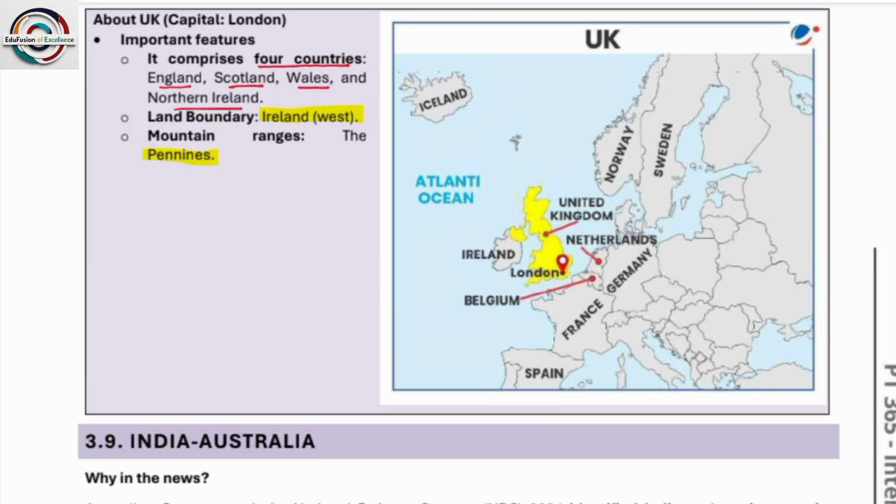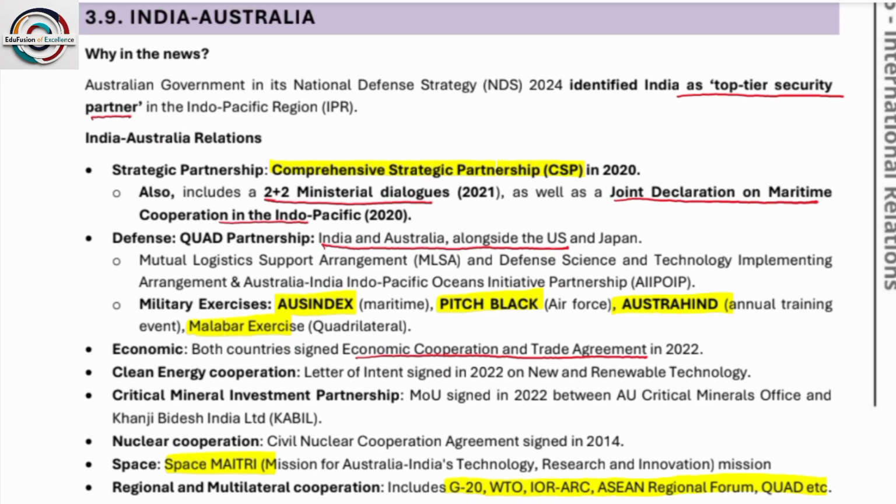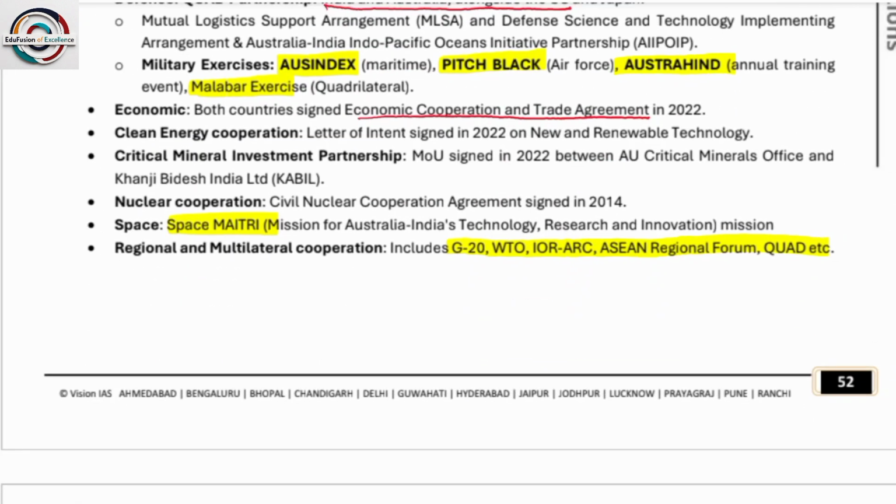Next, about the UK. It comprises 4 countries: England, Scotland, Wales and Northern Ireland. For the land boundary, there is Ireland to the west, and mountain ranges like the Pennines. Okay. India-Australia, there is also Australia identifying India as a top tier security partner. So next, strategic partnership like the Comprehensive Strategic Partnership. There is a joint declaration on Indo-Pacific maritime cooperation. There is a 2+2 ministerial dialogue that also takes place. Some of the military exercises like AUSINDEX, the Australia-India exercise, Pitch Black, Ex Astra Hind and Malabar exercises.